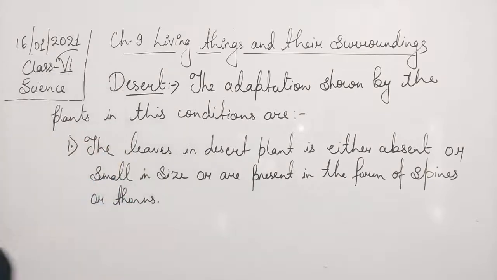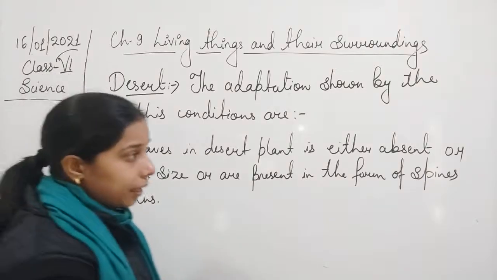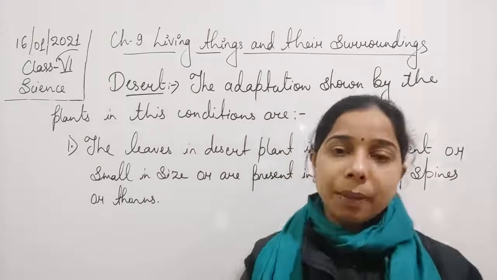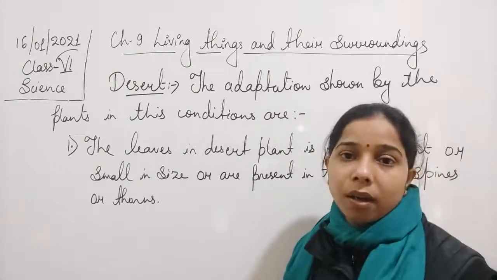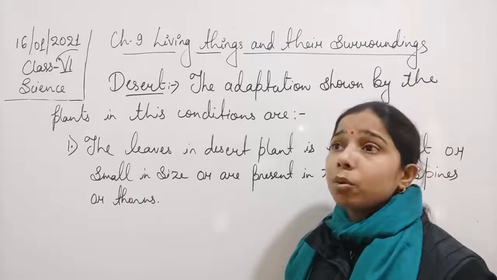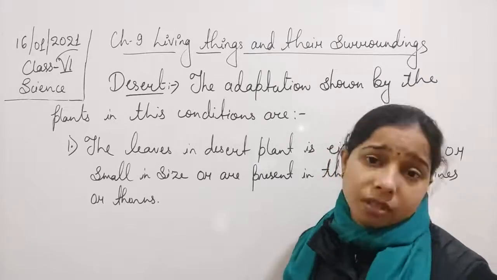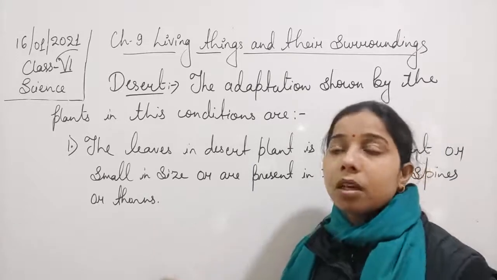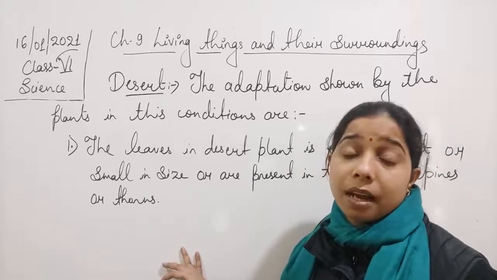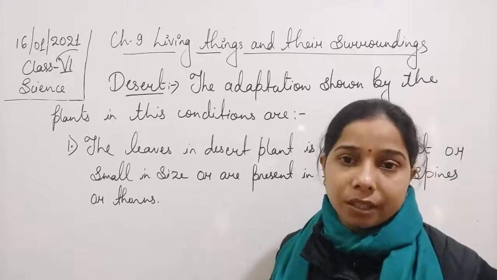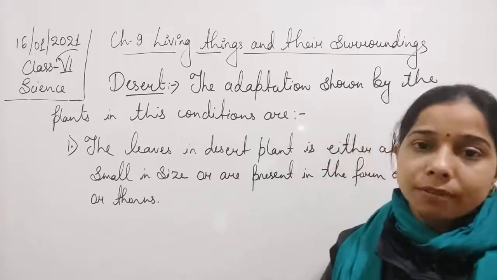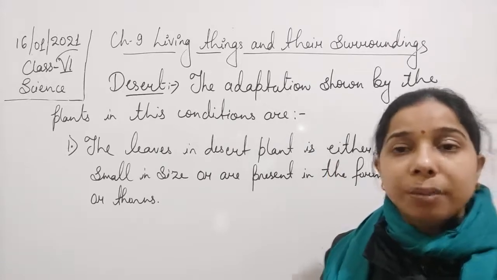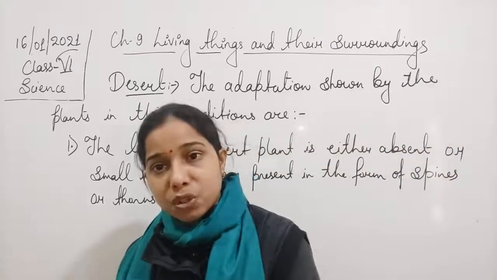Okay, so basically, if the question is asked why in the desert plant the leaves are very small, or why in most desert plants no leaves are present, or if present, why they are in the form of a thorn or a spine, the reason you will write, students, is that the function of the leaf is not only to perform photosynthesis, but they also help in performing the process of transpiration.